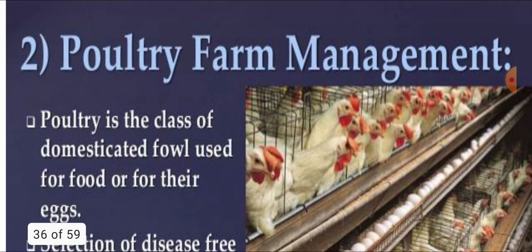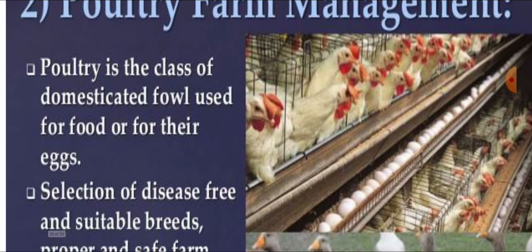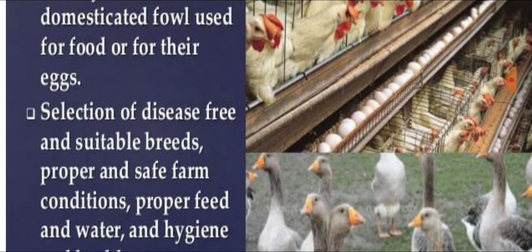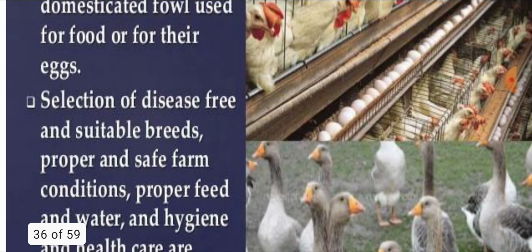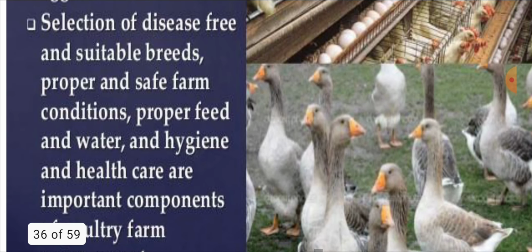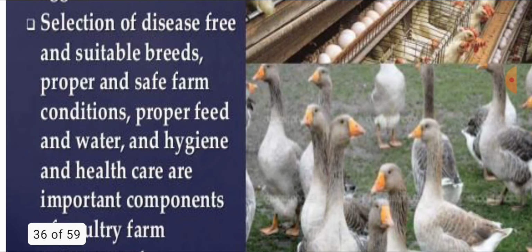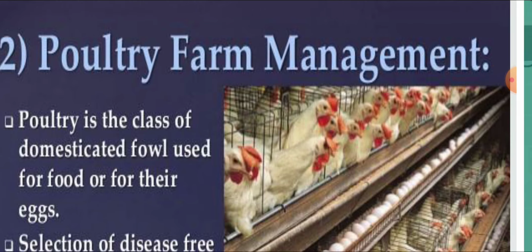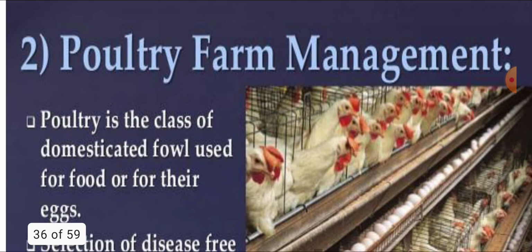Then poultry farm management. Poultry, domesticated fowls, are used for food and eggs. Here we are growing broiler chickens, a selection of high varieties. That means they are disease free, with suitable breeds and proper safe farm conditions. We provide them feed, water and hygiene for health care. These are included in poultry farming. You can say poultry farming includes the rearing and domestication of fowls for food, eggs and meat.